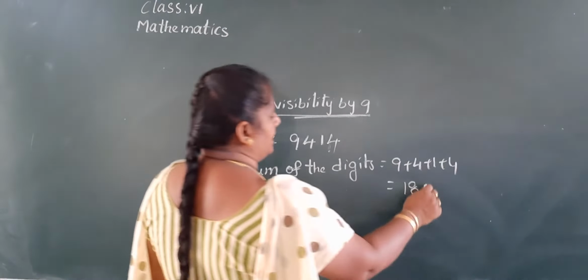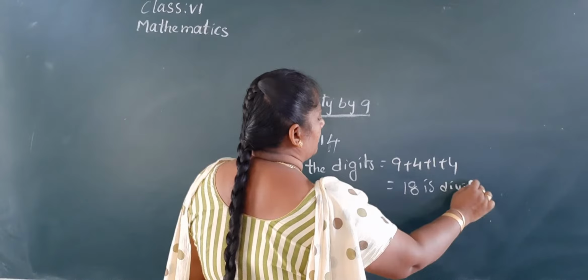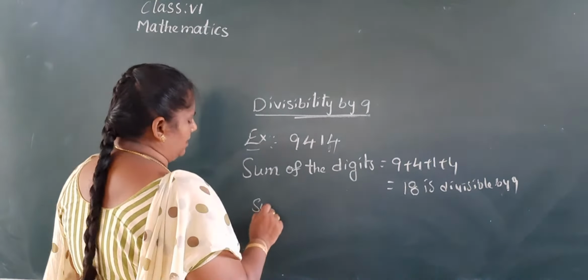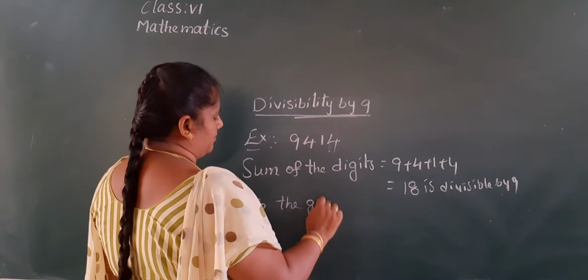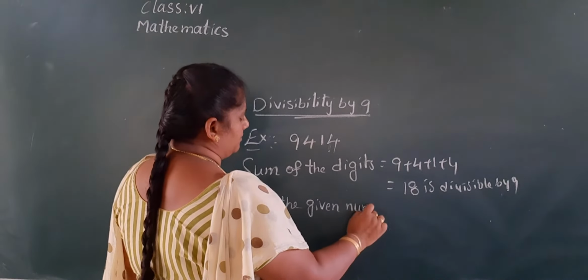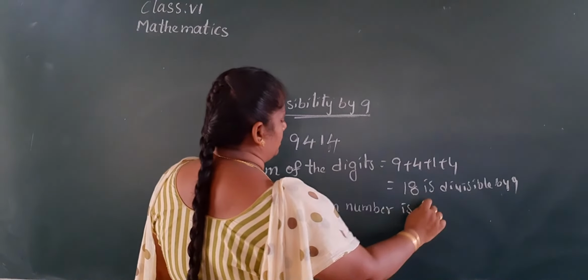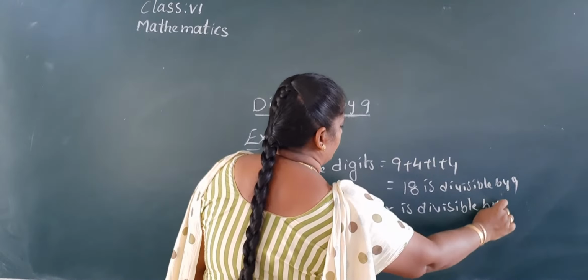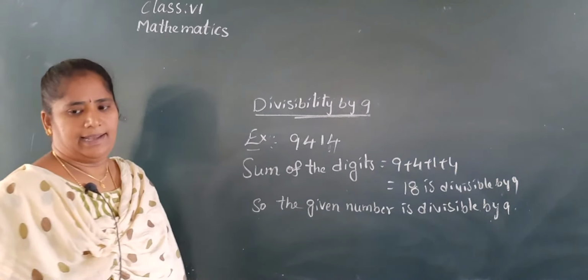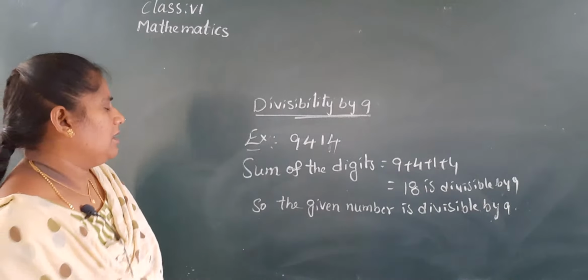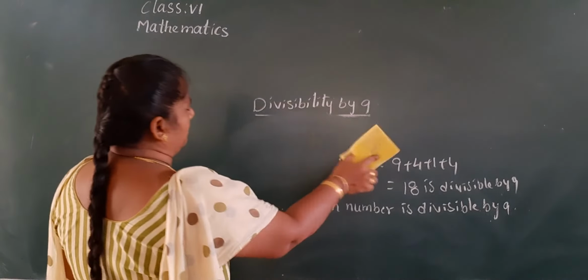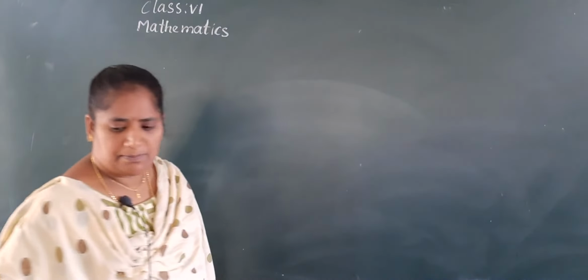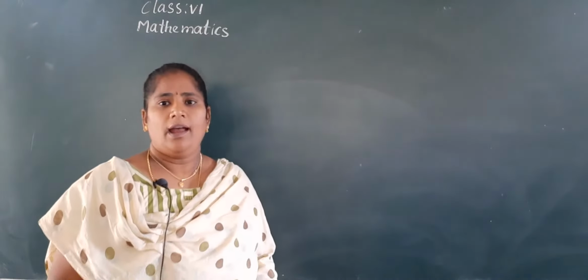Okay? 18 is divisible by 9. So, the given number is divisible by 9. Okay? Yes. Now, up to here we completed in the previous class, Nana. Now, today I am going to explain the divisibility by 5, 10, 4 and 8.